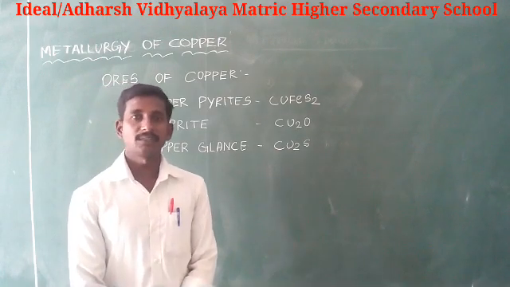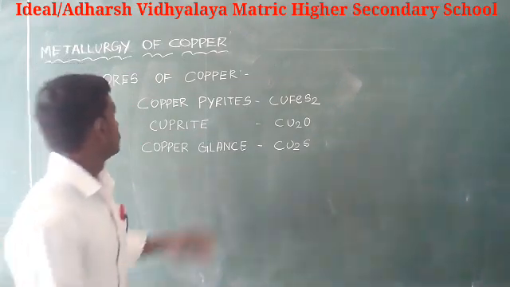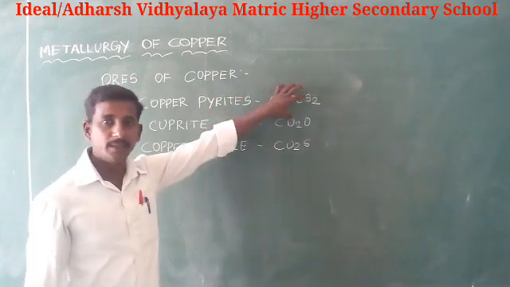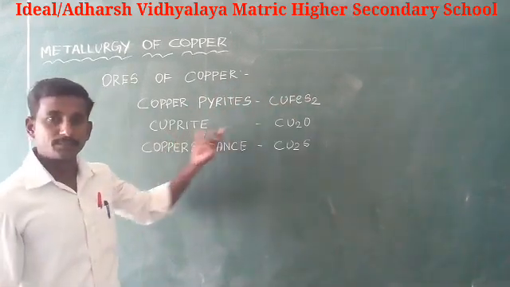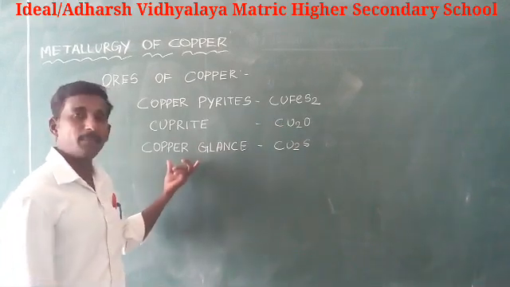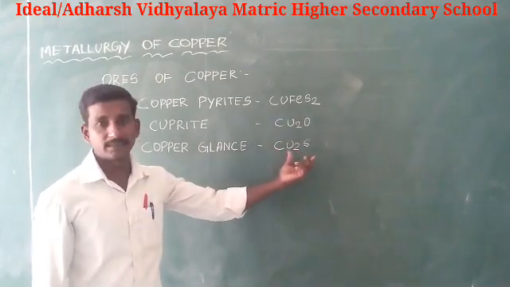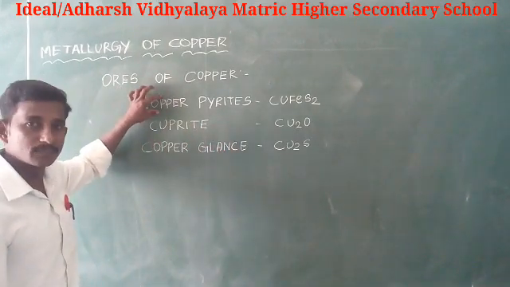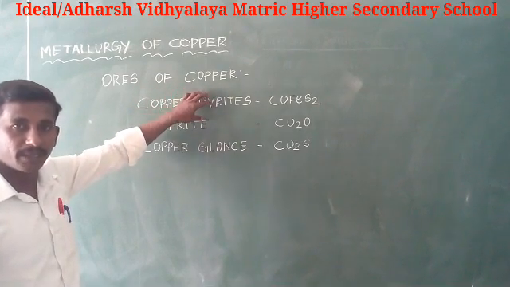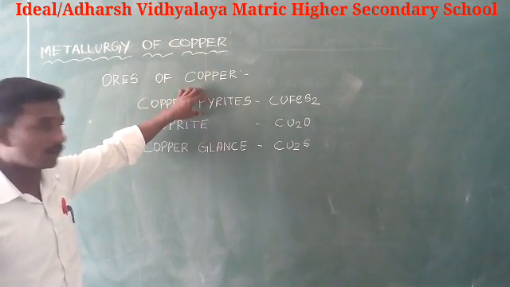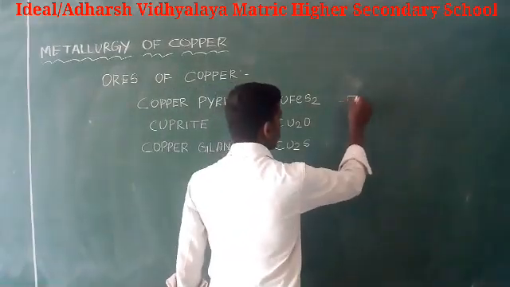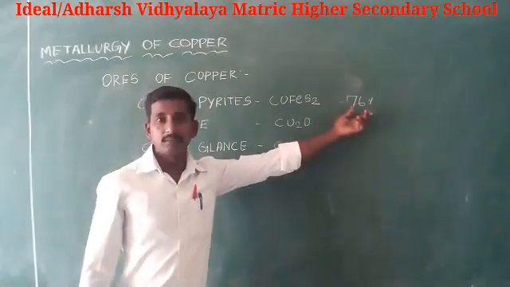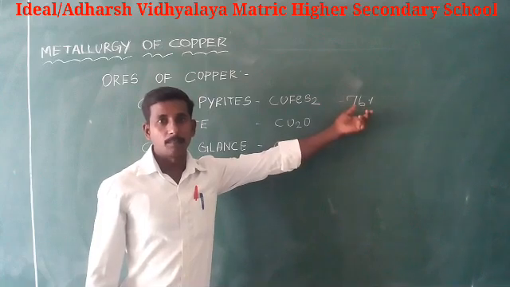Next, ores of copper. The first is copper pyrite, CuFeS2. Cuprite, Cu2O. Copper glance, Cu2S. Here, the important ore of copper is copper pyrite, because it gives a yield of 76% of the world production of copper.